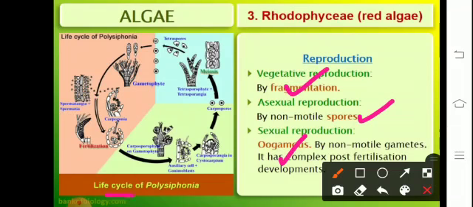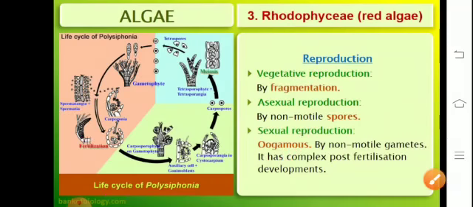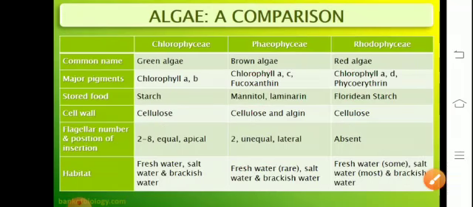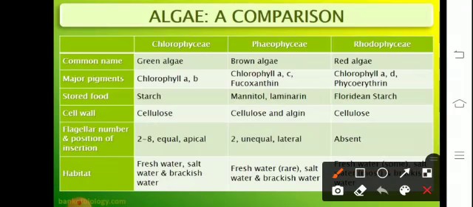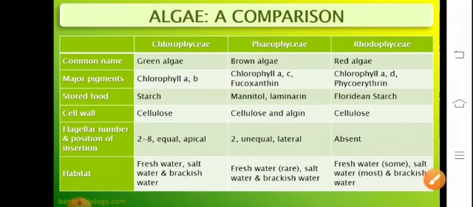Here is depicted the life cycle of Polysiphonia, where we can see that the process of fertilization is taking place. The alternation of generation takes place between the sporophytic and the gametophytic phase. A detailed comparison of the various algae on the basis of the pigment, the stored food, and the cell wall. The composition of the cell wall, whether it's made up of cellulose, contains algin, and in the case of red algae, again it is made up of cellulose itself.